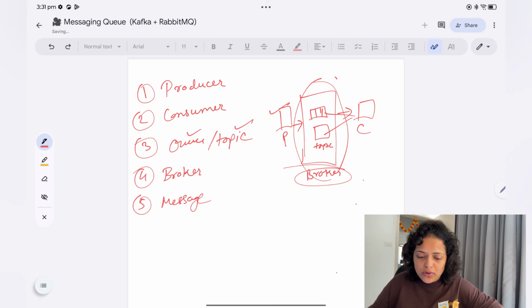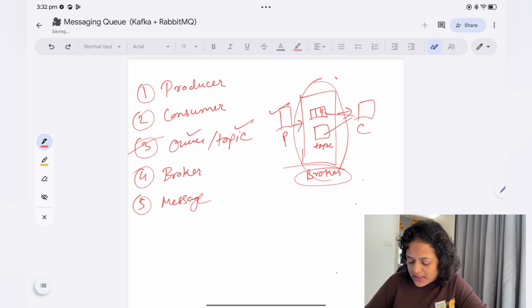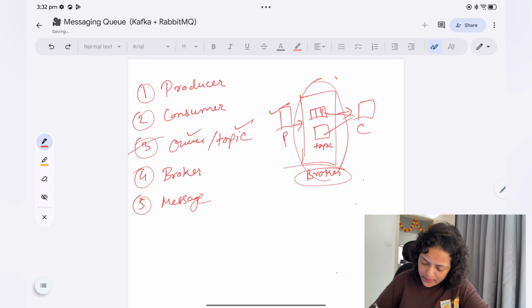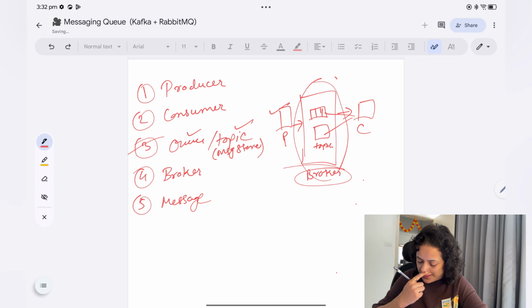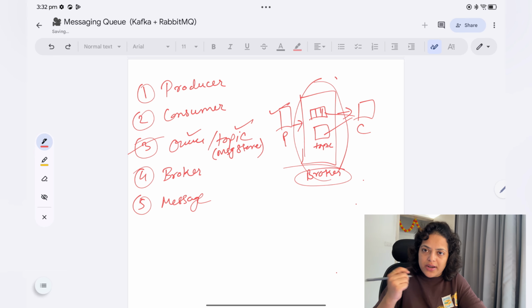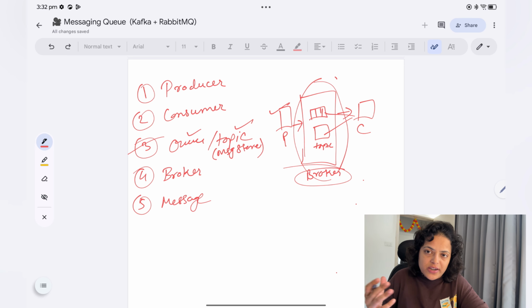Now the third one is the broker. But let's talk about queue and topic first. As I told you, in RabbitMQ you use a queue, and in Kafka we use a topic. You can call them a message store, where you store your messages, like a warehouse: you send the parcel, and the company stores your parcel for some time in that warehouse.